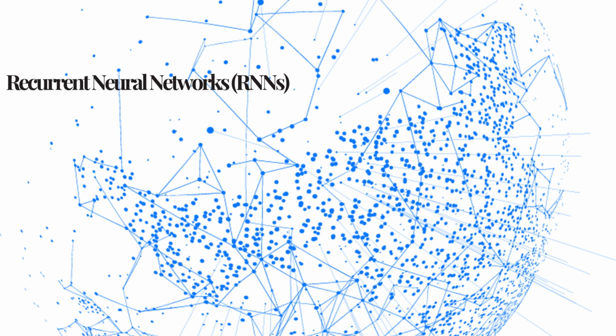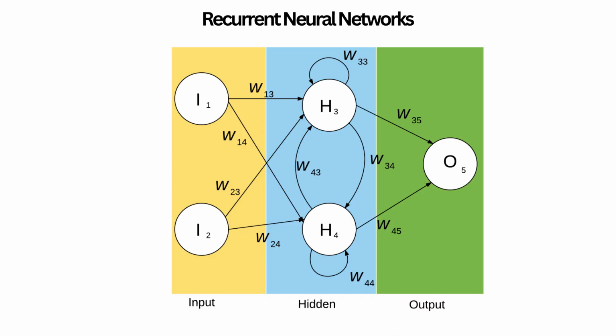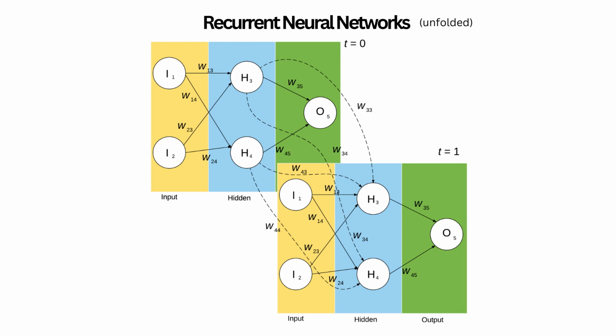Recurrent neural networks, RNNs, handle sequential data, making them suitable for language processing. They process information step by step, considering the current input and information retained from previous inputs. This internal memory allows RNNs to capture relationships and dependencies within sequential data.